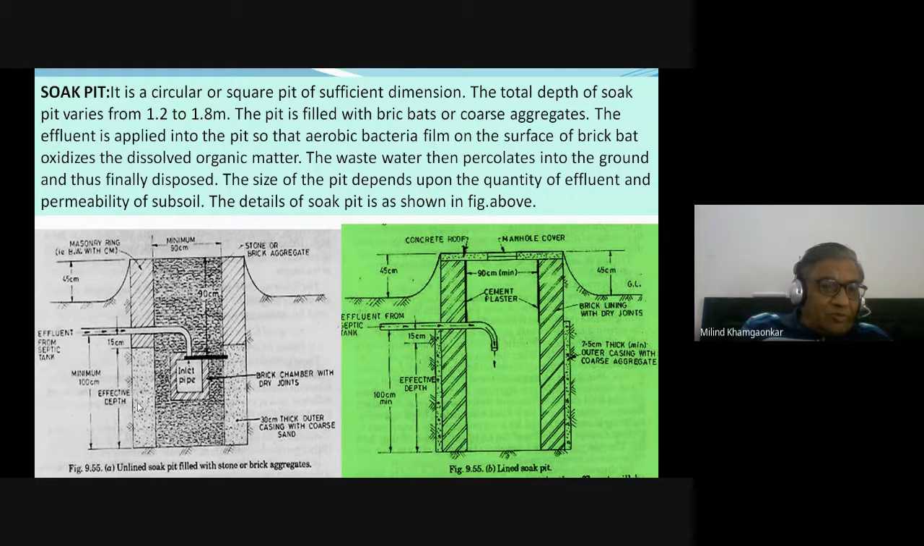And later on it is allowed to percolate into the adjoining soil. The effluent is applied into the pit so that the aerobic bacteria film on the surface of the brickbat oxidizes the dissolved organic matter, like the trickling filter. The wastewater then percolates into the ground and is thus finally disposed of. The size of the pit depends upon the quantity of effluent, that is the supernatant liquid, and the permeability of the soil. The details of the soak pit are shown here. Okay, these are the details of the soak pit.